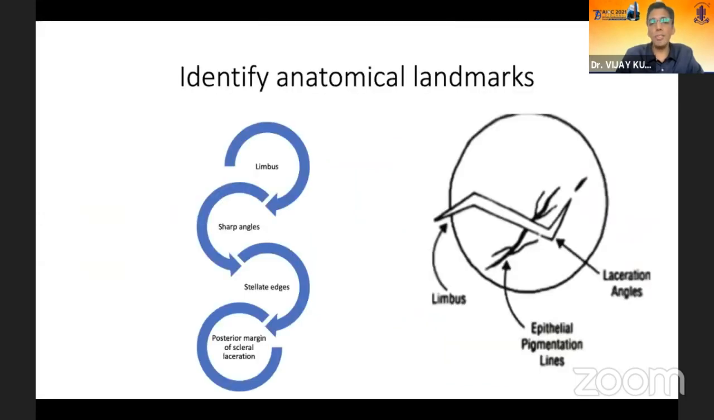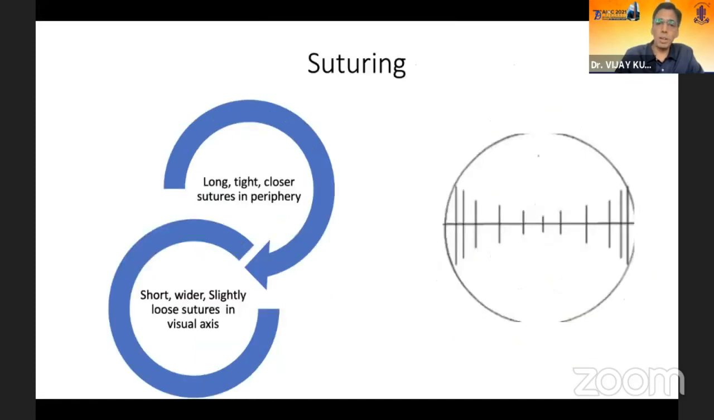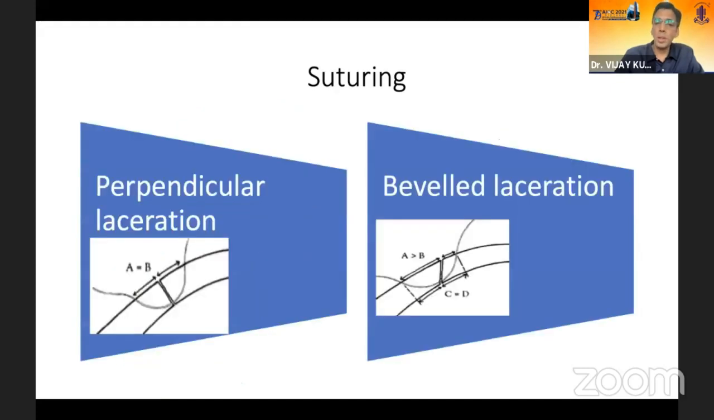Now we have to identify the anatomical landmarks, which include the limbus, the sharp angles, the stellate edges, and the posterior margin of the scleral laceration. It's very important. When we start the suturing, the peripheral part of the cornea can be sutured using long, tighter, and closer sutures, whereas in the central visual axis, we should suture short. Sutures should be shorter, wider, and slightly loose.